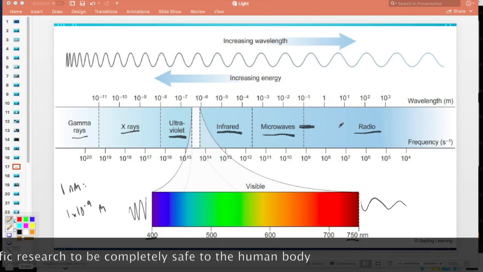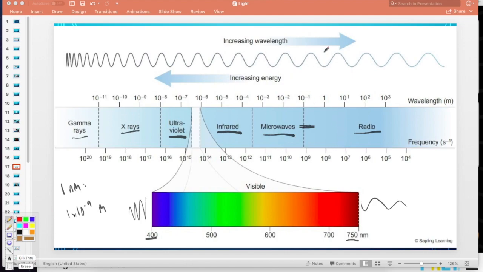So this is the electromagnetic spectrum. Light is a wave. There are different types of light that we can categorize based on their wavelength, their frequency. Remember, wavelength and frequency are inversely related, and based on their energy. Remember, energy and frequency are directly related. Higher frequency means higher energy. That's the electromagnetic spectrum.